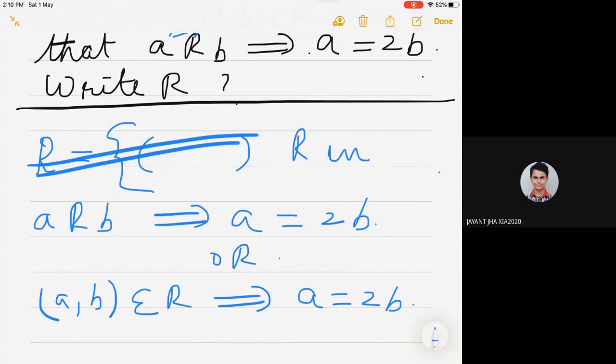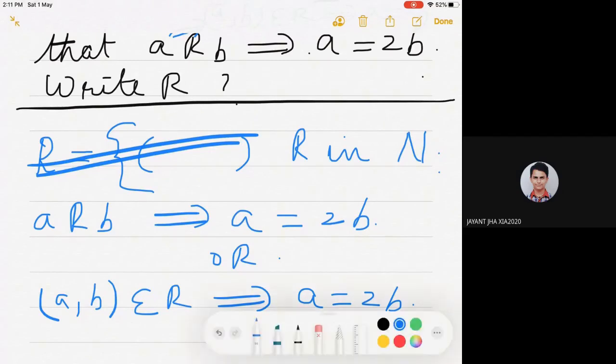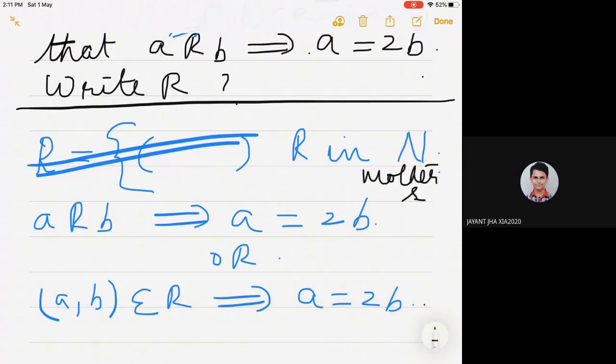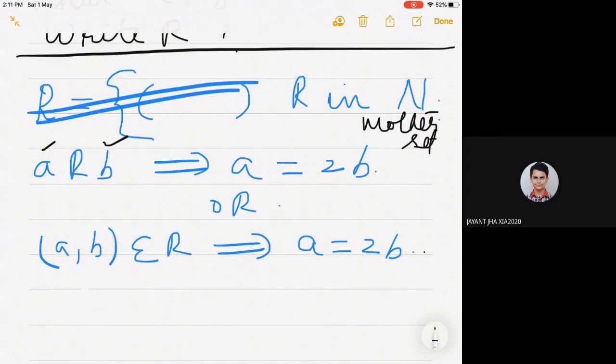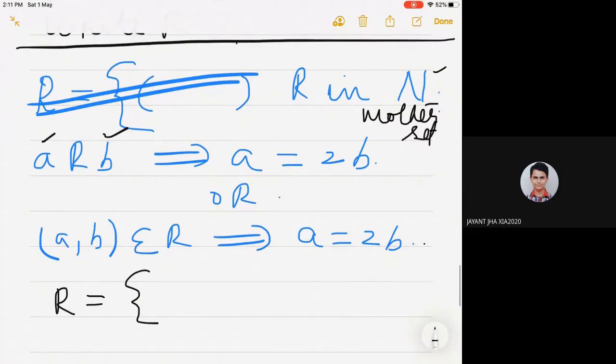R is defined in N. I call N a mother set, right? Everything comes from the mother set. A, B, both are from N. Now, to consider the values or elements of R, you consider the first element of N. The first element of N is 1.